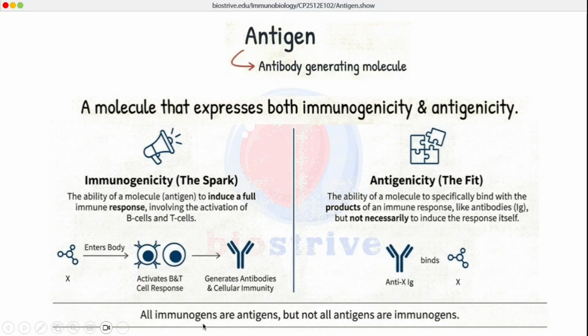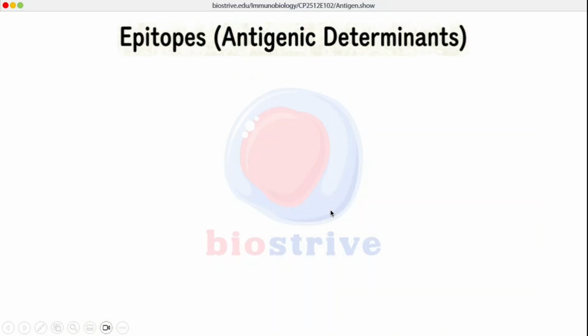So practically all immunogens are antigens. But there are many self proteins in our body which can bind with specific antibodies, but still they do not generate specific B cell and T cell response. So all the antigens cannot be considered as immunogens, but all the immunogens are definitely antigens.